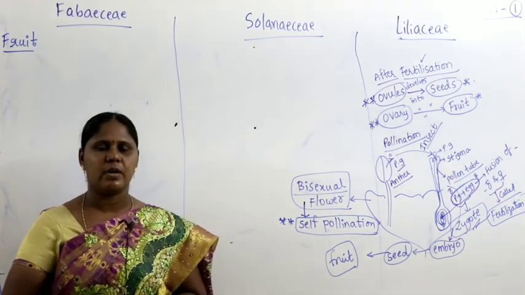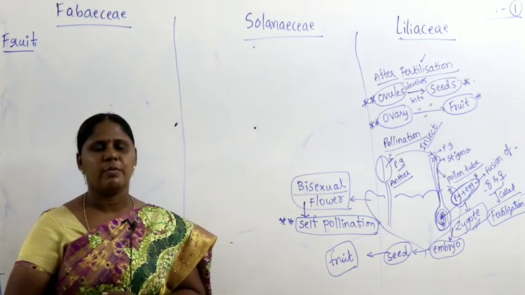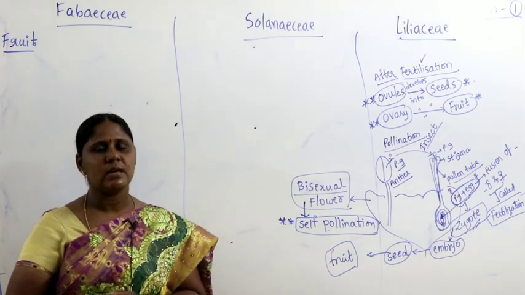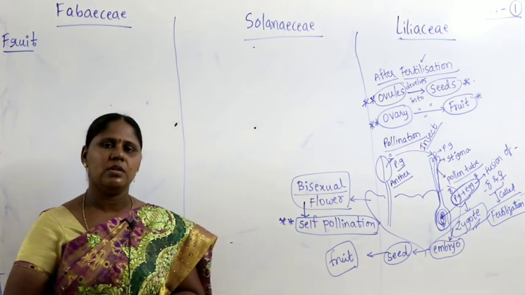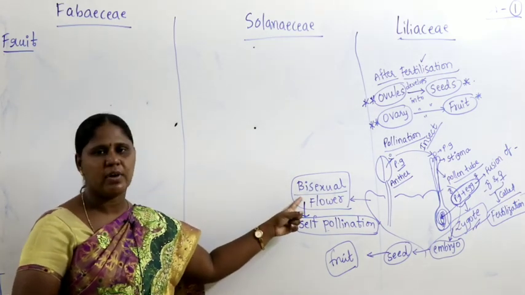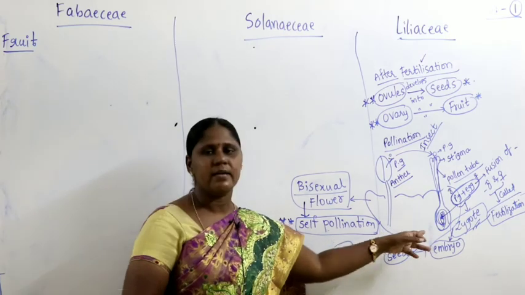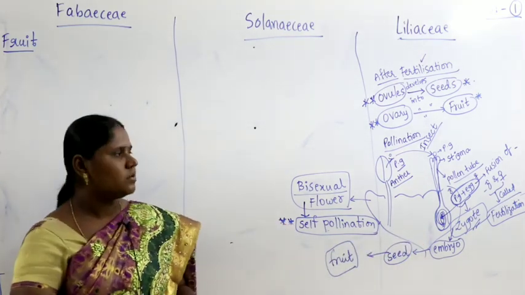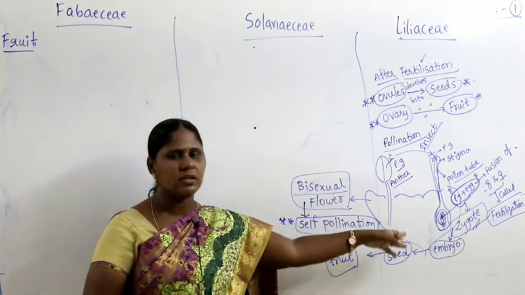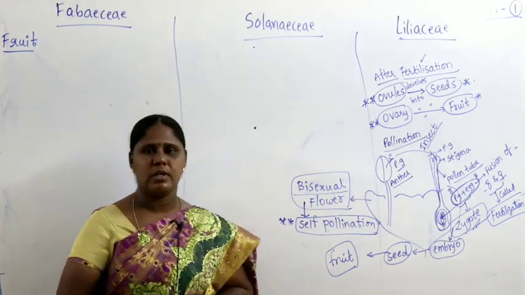Pisum sativum is the most commonly studied example, commonly called the pea plant. In this pea plant, what you find is the occurrence of bisexual flowers. Bisexual flower means androecium is present, gynoecium is also present. So the transfer of pollen grain happens from androecium to gynoecium within the same flower, and that is referred to as self-pollination.